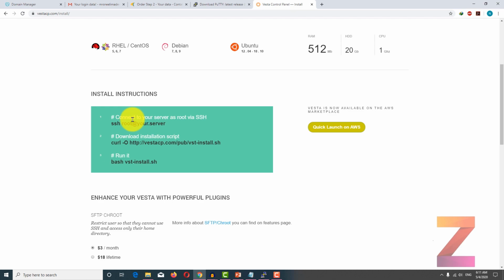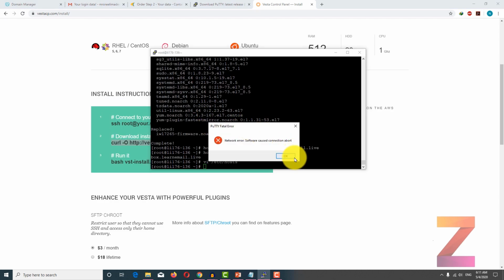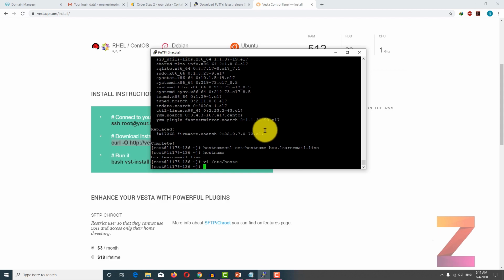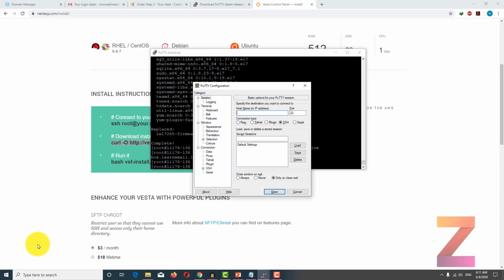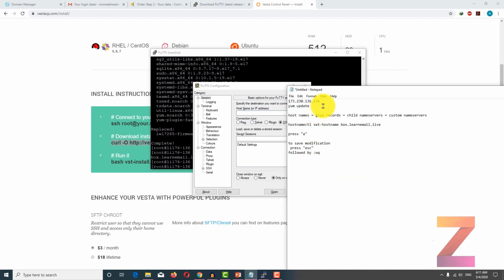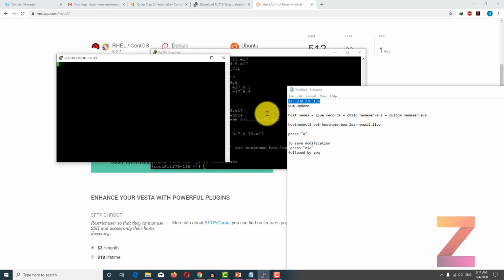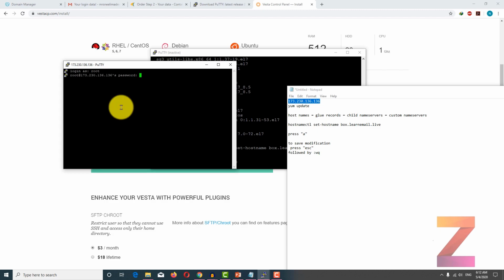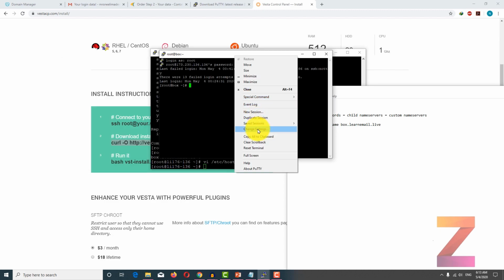So the next is to copy this installation script. Now I have been disconnected from server. I have to open PuTTY once again. This disconnection usually happens when there is no activity for a long time. So now I am connected to server.